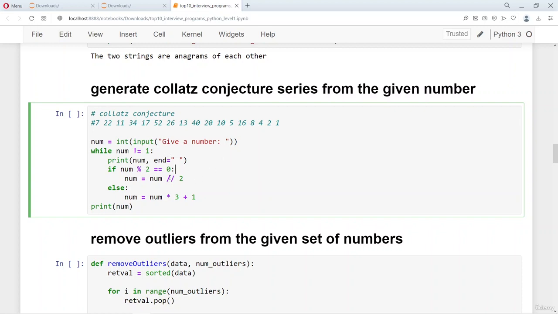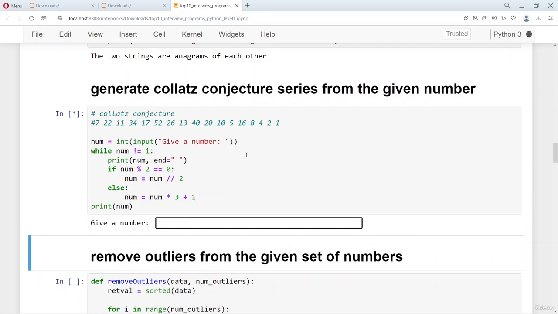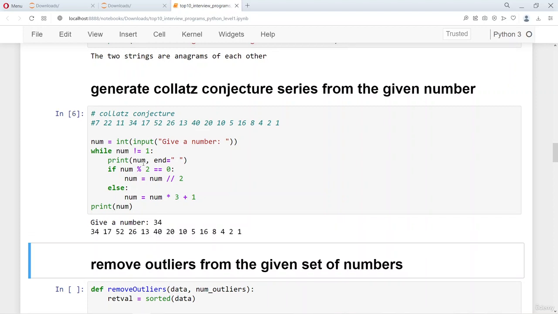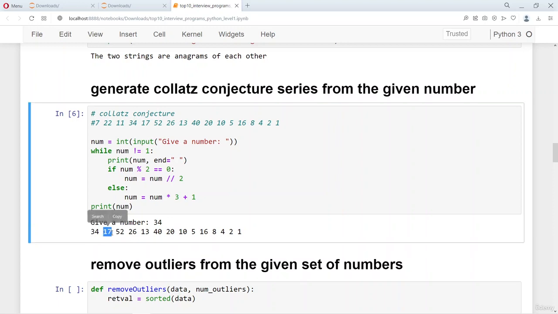If it's an odd number, the number is multiplied by 3 and 1 is added to it. Let's show this by an example. Let's say I'm giving the number 34. So 34 is an even number, so we just divide it by 2. 17 is an odd number, we multiply it by 3 and add 1.